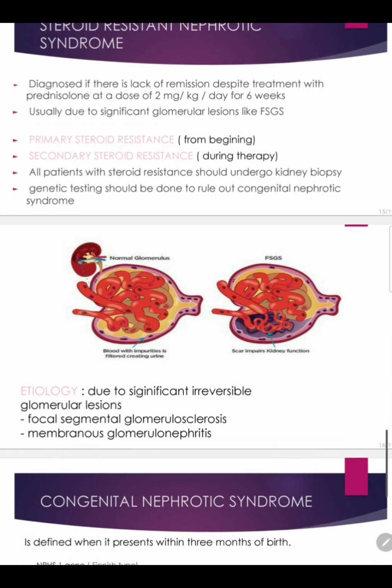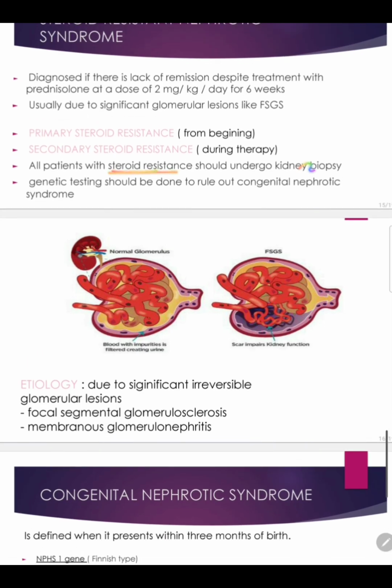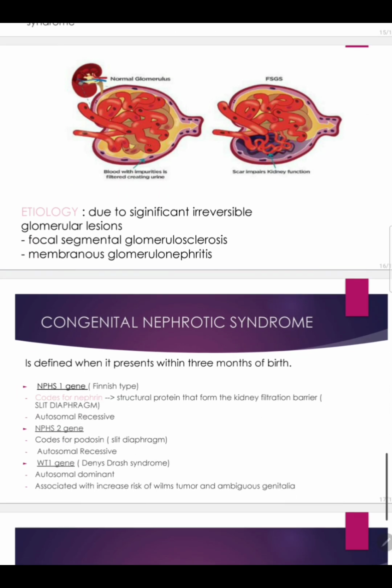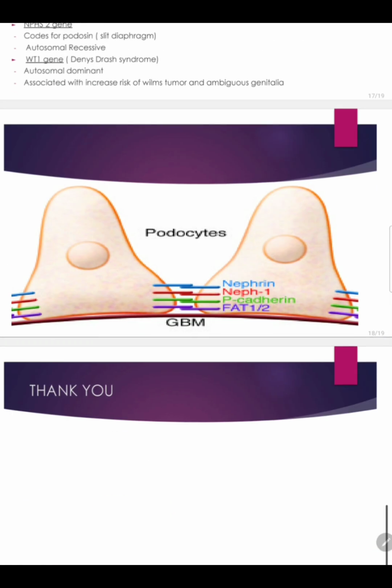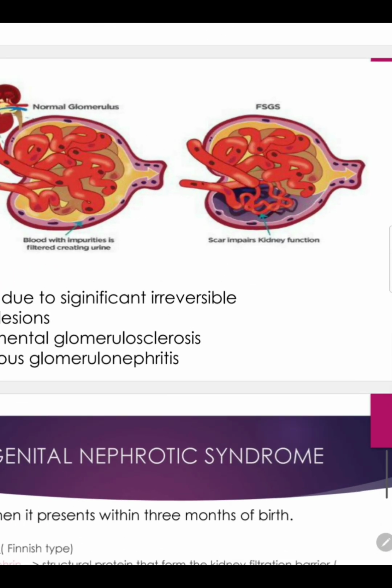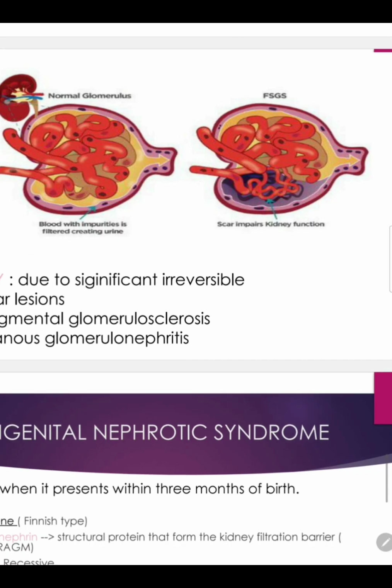So in all patients of steroid resistance, it is a must to undergo kidney biopsy. We should do genetic testing to check if there is any mutated gene to rule out whether it is congenital nephrotic syndrome. Now this is an image of a normal glomeruli and this is a sclerosed glomeruli. As we can see here, this is completely sclerosed. It has become ischemic, and because of which the kidney function is impaired because the glomerular filtration barrier has completely lost its function, as it is completely scarred. It is sclerosed.